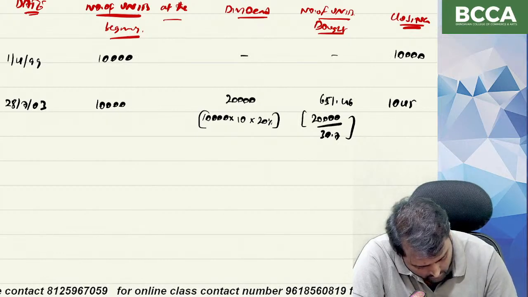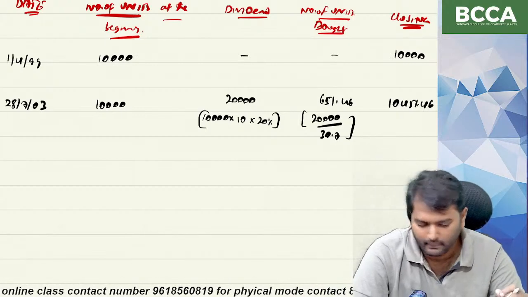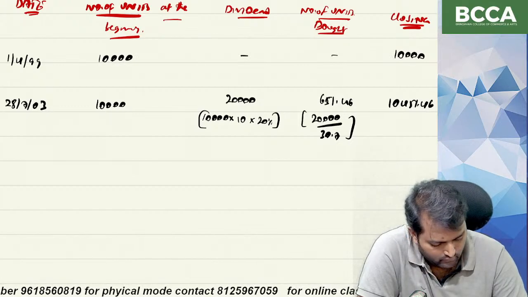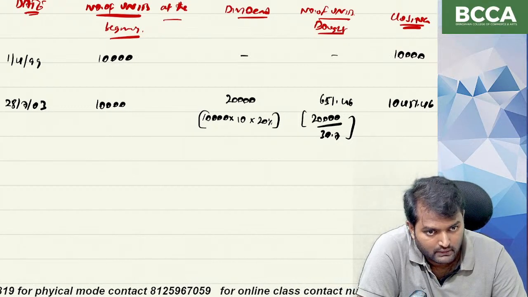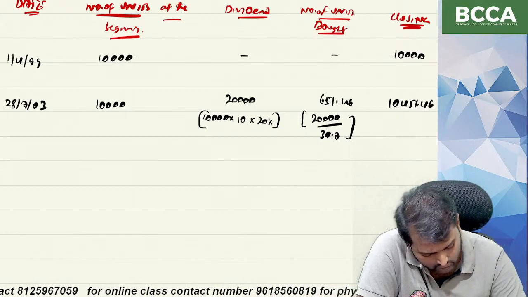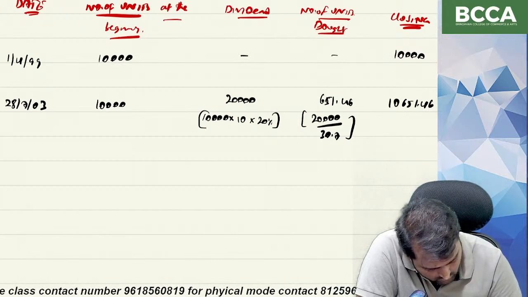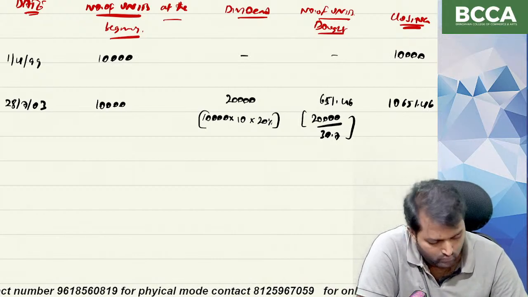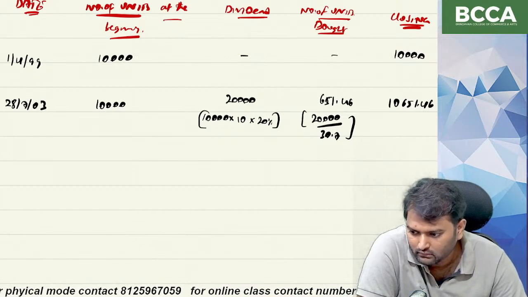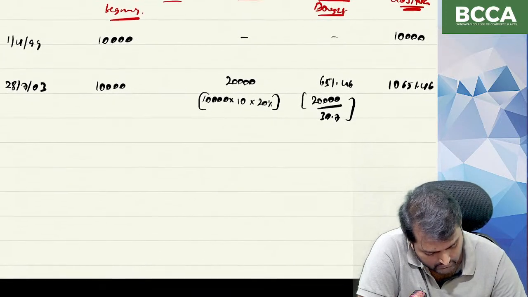Overall 10,651.46. Okay, done. Yes, Parvati. Next.